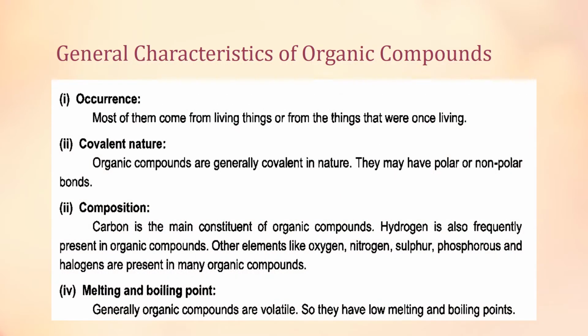Now here are a few general characteristics of organic compounds. The first one is occurrence. Most organic compounds come from living things or things that were living in the past. Secondly, organic compounds are covalent in nature, meaning they have covalent bonds, and these covalent compounds may be polar or non-polar.